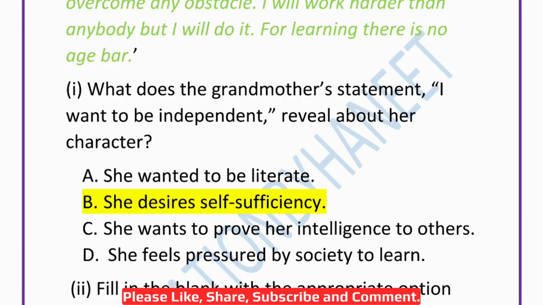Now, first, we have to answer these questions. The first one. What does the grandmother's statement, I want to be independent, reveal about her character? A, she wanted to be literate. Then next one, B, she desires self sufficiency. Then C, she wants to prove her intelligence to others. Or D, she feels pressured by the society to learn. So the correct answer is B, she desires self sufficiency.